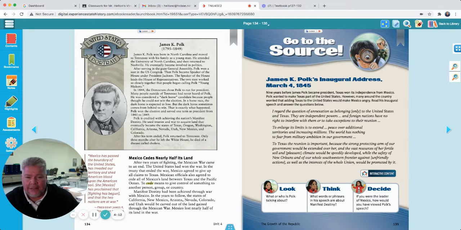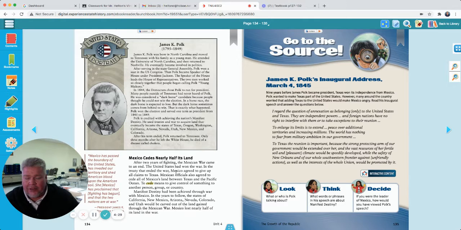We'll read about him in just a minute, but let's read this right here. Mexico cedes nearly half its land. After 2 years of fighting, the Mexican War came to an end. The United States had won the war. Didn't talk much about the war, did it? I wish it gave some more details. We'll go back and read more about it later.